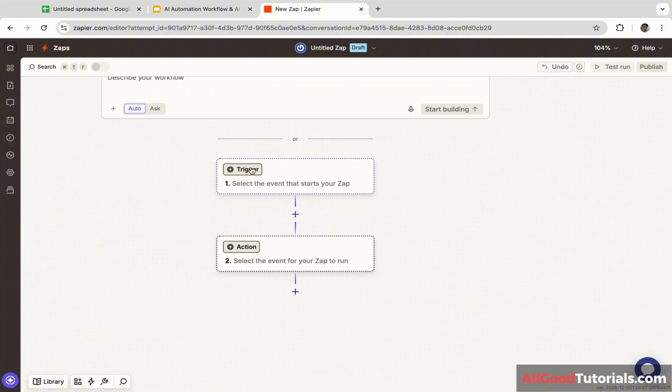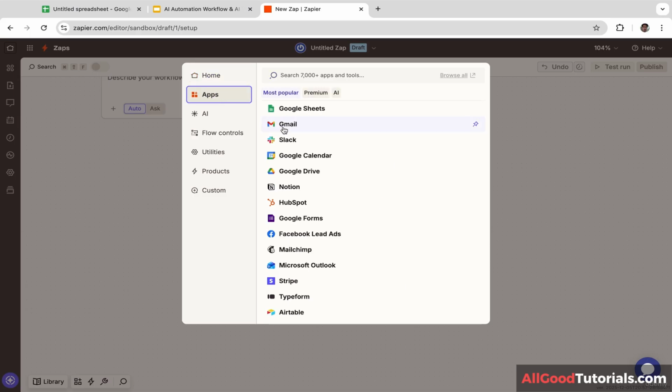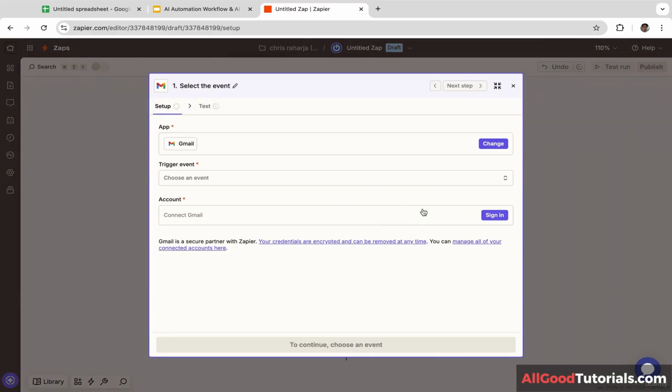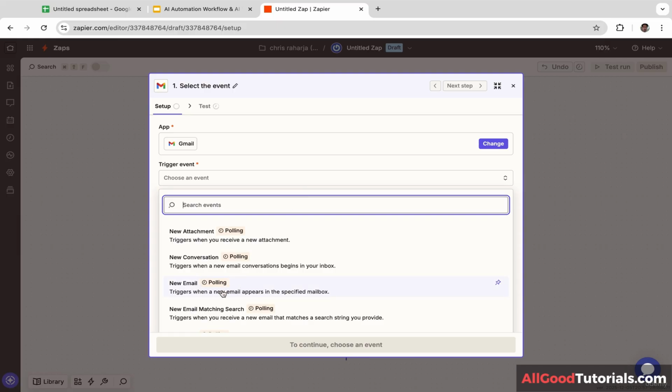Okay, let's get started. Firstly, I'm going to click this trigger and I'm going to select email. So let's click apps and let's click Gmail. So in this case, we want Zapier to be able to access our email inbox. Let's click choose an event and let's select new email. So it will be triggered when a new email appears in the specified mailbox.